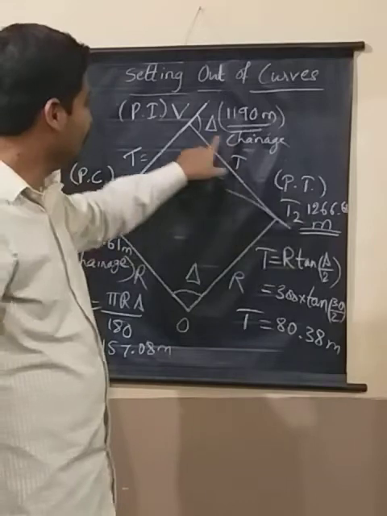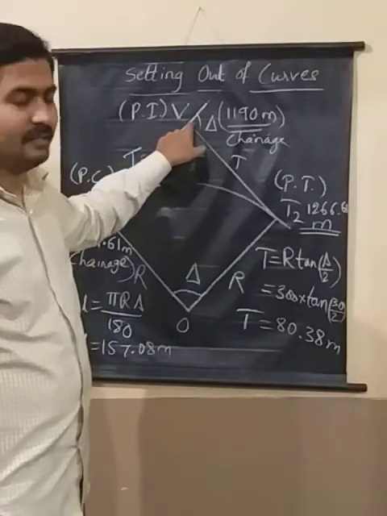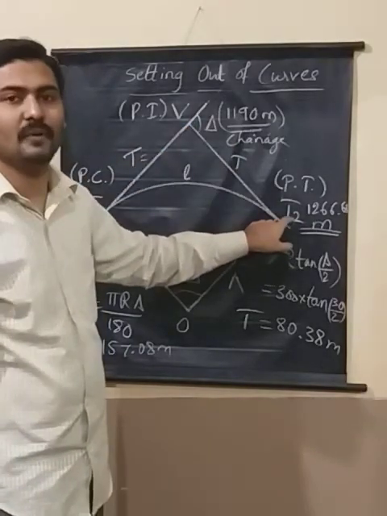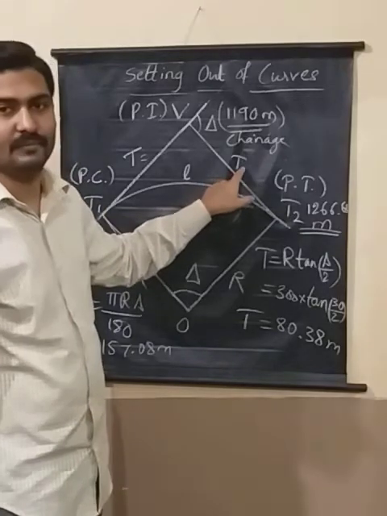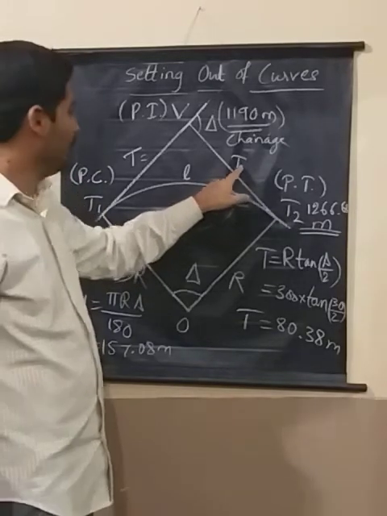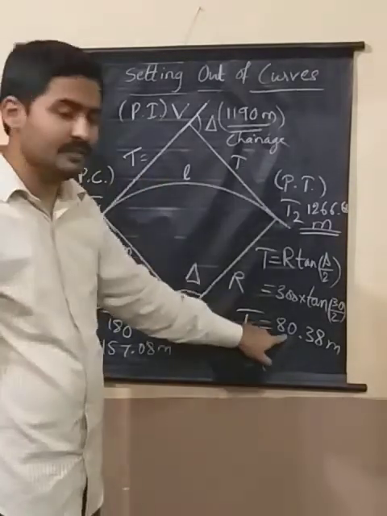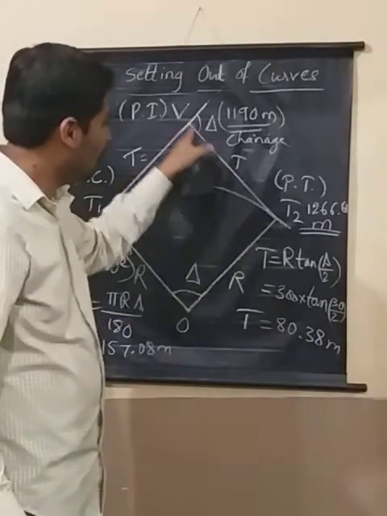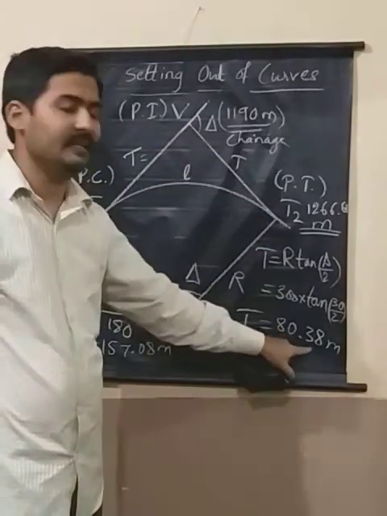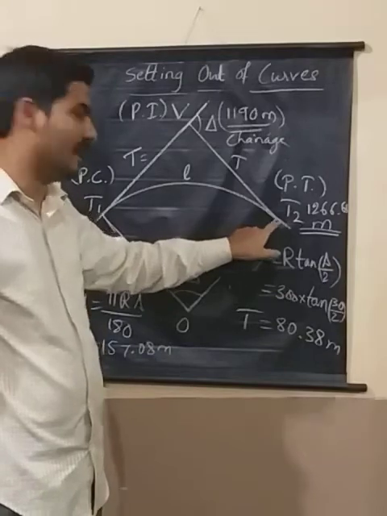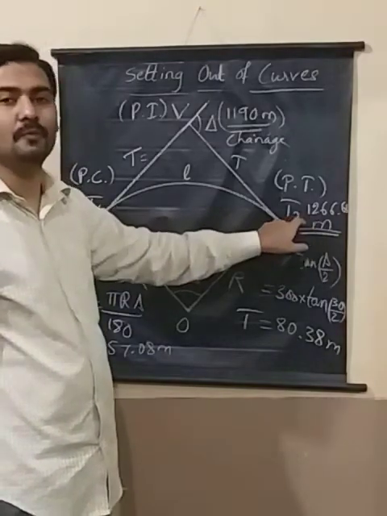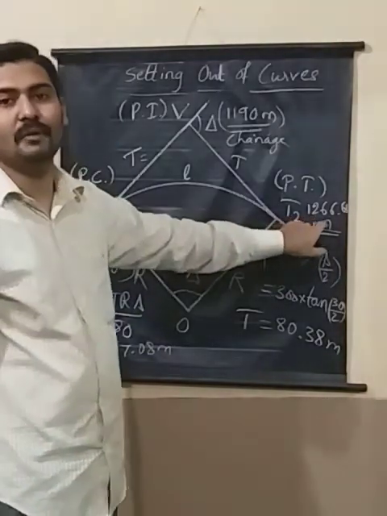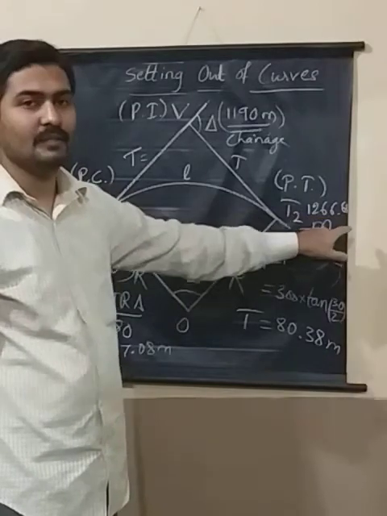Right? So from this, you can even measure this point along T. T is 80.38. Along this line, you measure 80.38 and fix a point. So that will be the point T2. Its chainage will be 1266.68.